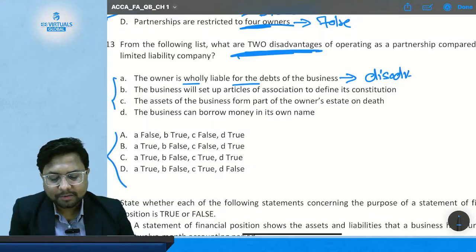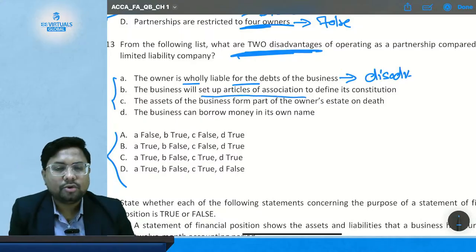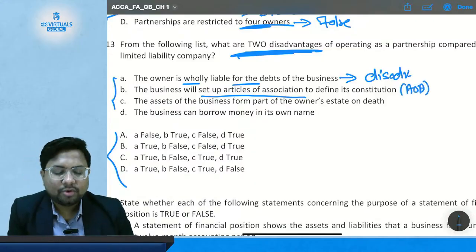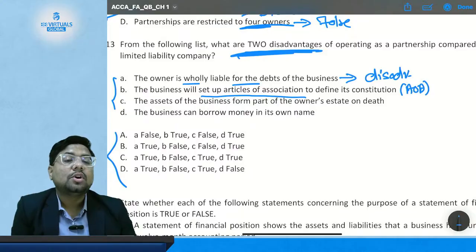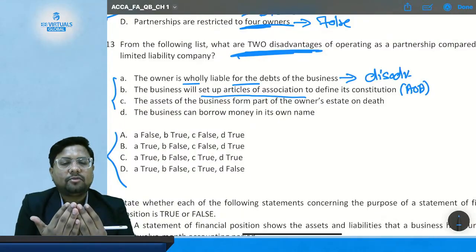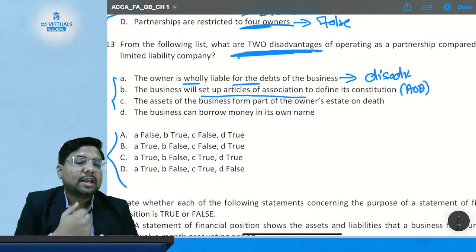Then comes statement B. The business will set up the Articles of Association, or you can say AOA, to define its constitution. A company is a separate form of business as compared to the owner. A company has a separate constitution which is defined in the Articles of Association.